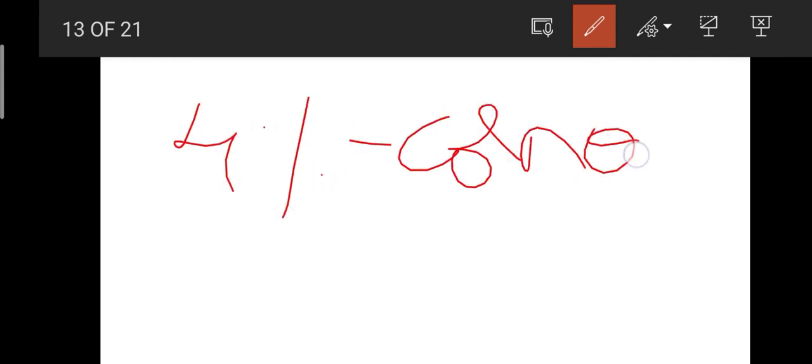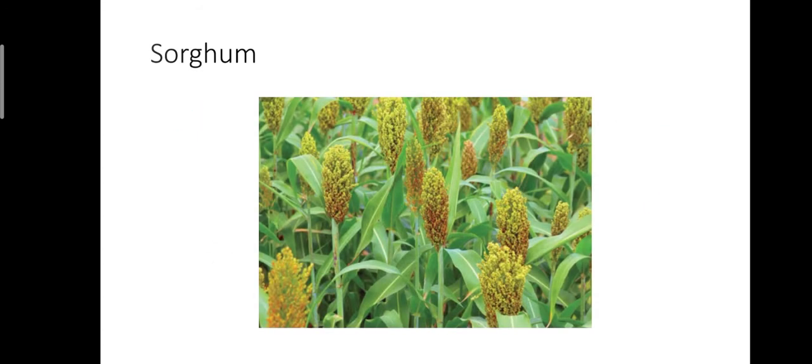And then the corn oil percentage in case of maize is 4%. Okay, this is the corn oil percentage. Okay friends, these are the important points related to maize. And then some other points we have missed. Okay, see, there are some other scientific names for maize in different types.